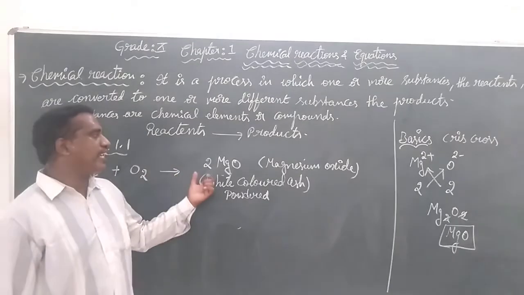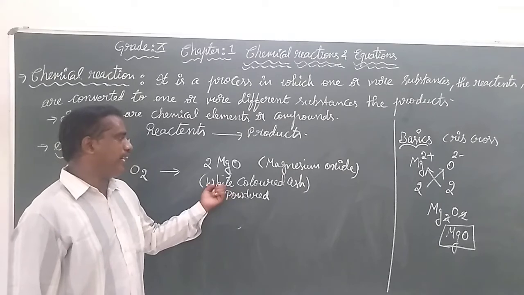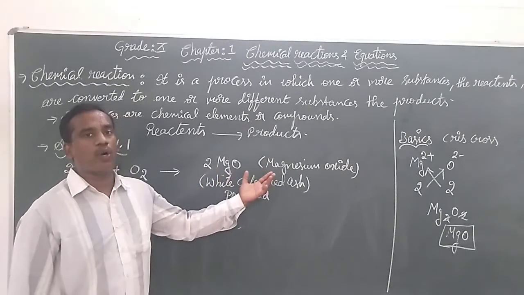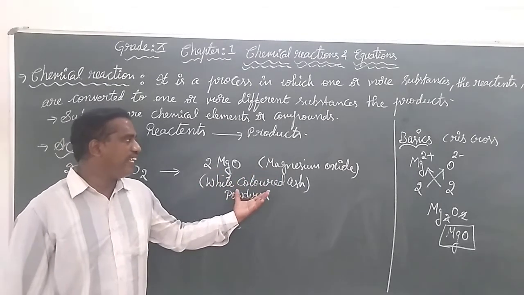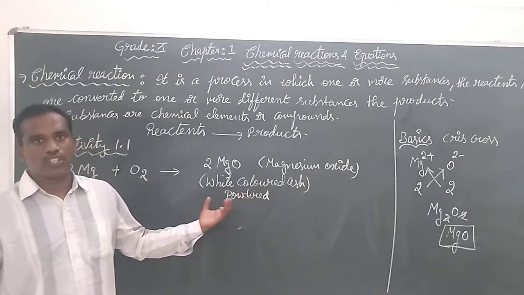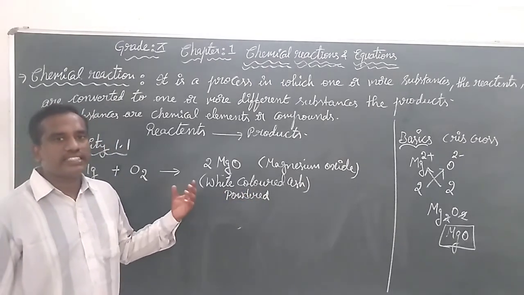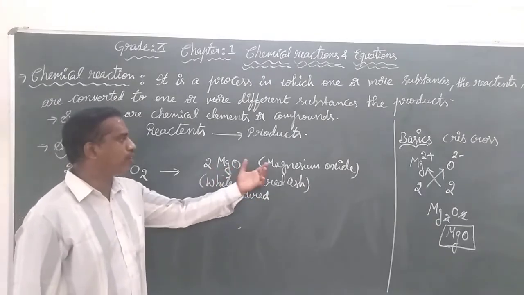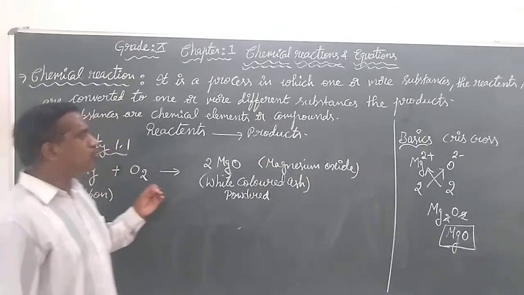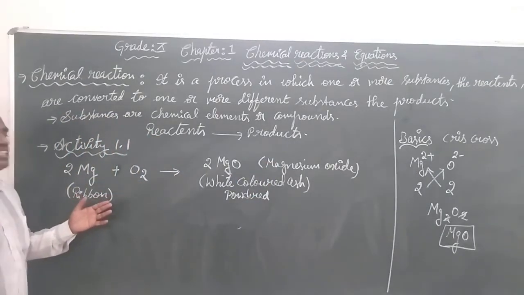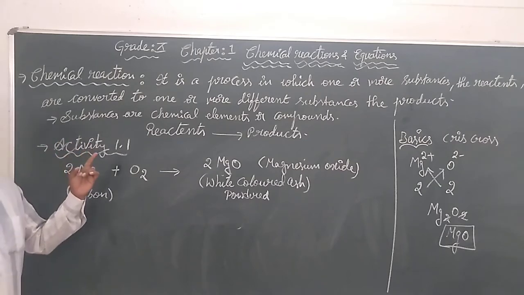In this activity, we will be getting a powdered magnesium oxide, that is a white colorless ash. This white colorless ash is the compound we call magnesium oxide. So shall we define this as a chemical reaction?